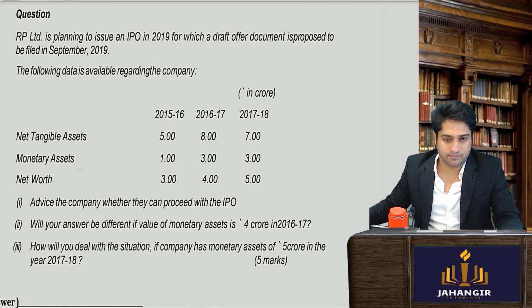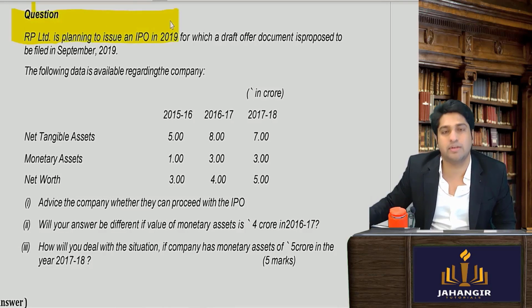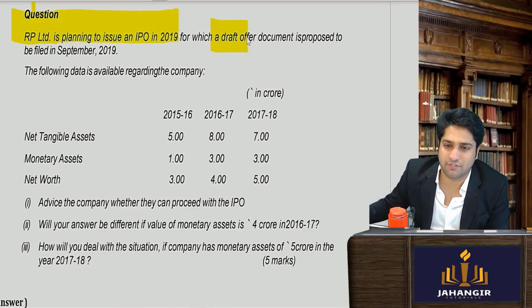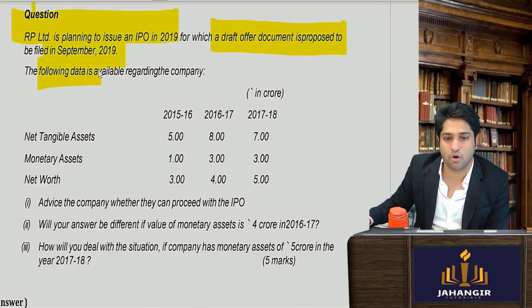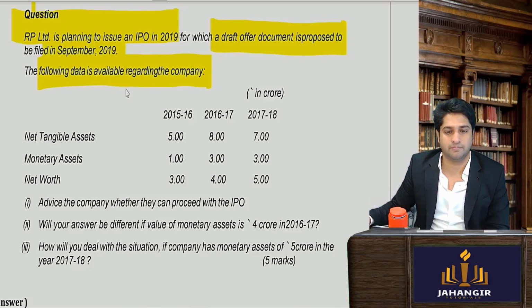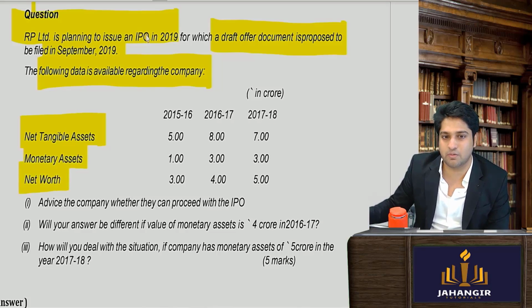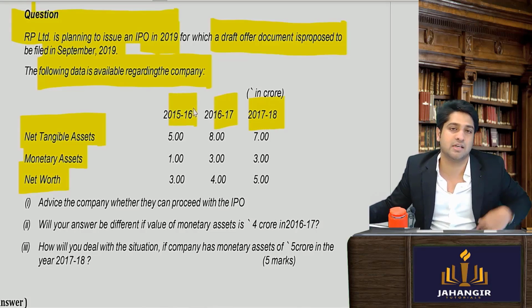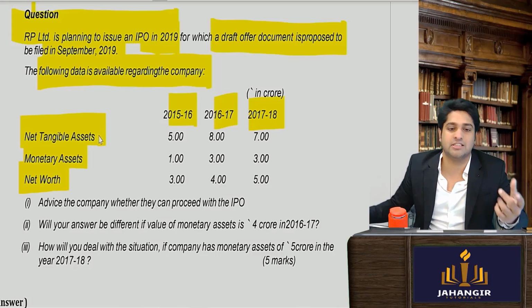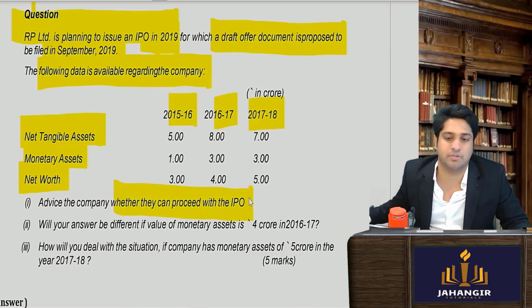Now, RP Limited is planning to issue an IPO in 2019, for which a draft letter of offer is proposed to be filed in September 2019. The following data is available with respect to the company. They have given the net tangible assets, net monetary assets, and net worth of the past 3 years. They want to make an IPO in 2019, and for 18, 17 and 16 the net tangible assets, monetary assets and net worth are given. Advise the company whether they can proceed with the IPO.